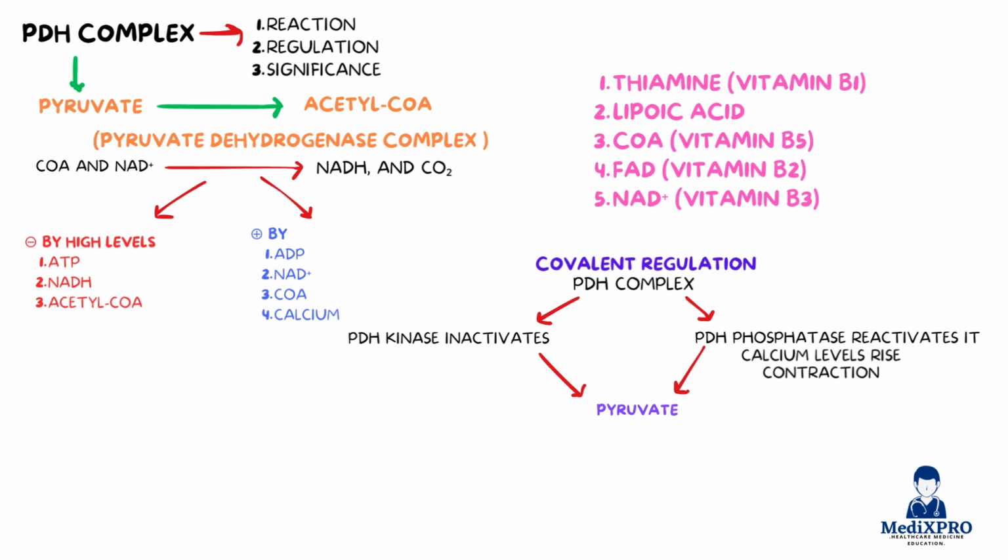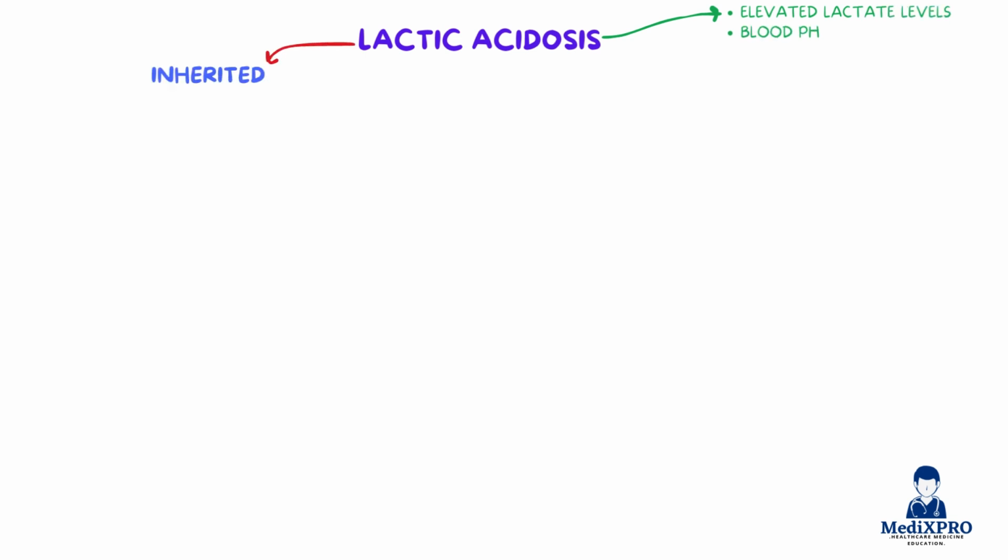It links glycolysis to the TCA cycle and commits pyruvate to aerobic respiration. And since it's irreversible, pyruvate cannot be converted back into glucose once this step occurs. Now let's look at lactic acidosis, a common clinical and exam topic. Lactic acidosis occurs when pyruvate cannot enter aerobic metabolism and is instead diverted to lactate, causing elevated lactate levels and decreased blood pH. There are both inherited and acquired causes.